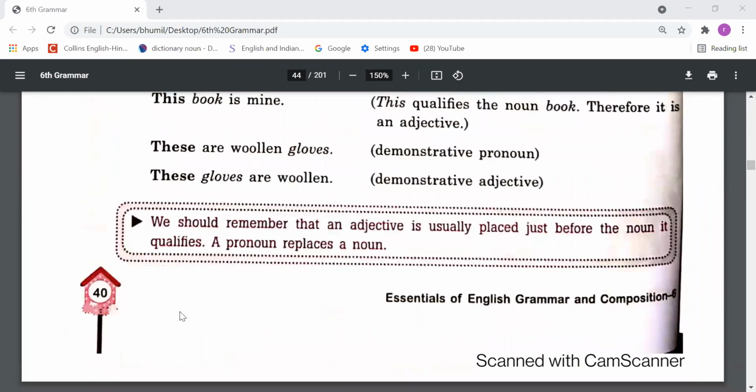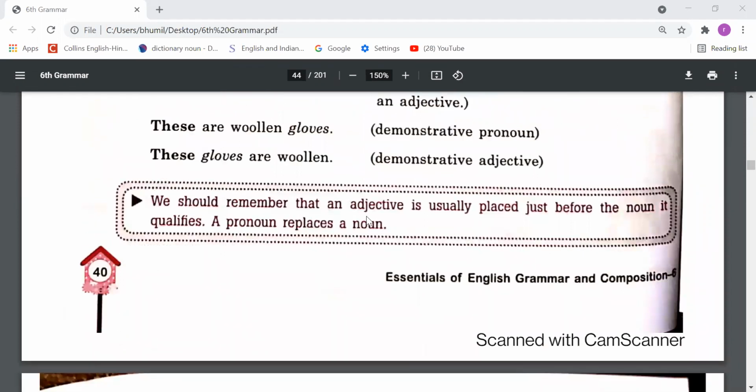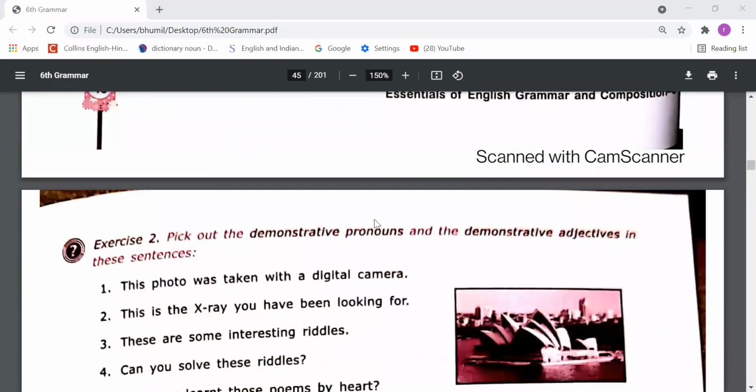Okay. Next, we should remember that an adjective is usually placed just before the noun it qualifies. A pronoun replaces a noun. Same thing we have understood. So a pronoun replaces a noun, but an adjective is used just to qualify the noun, just telling the extra information about the noun.